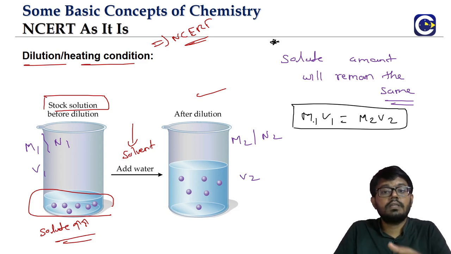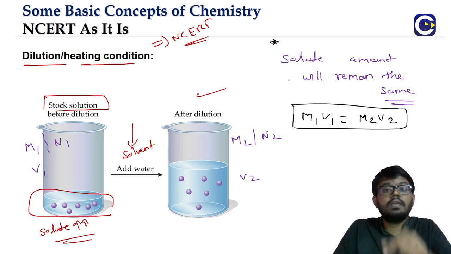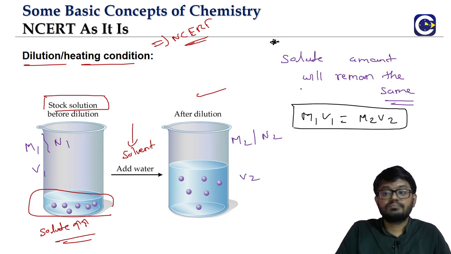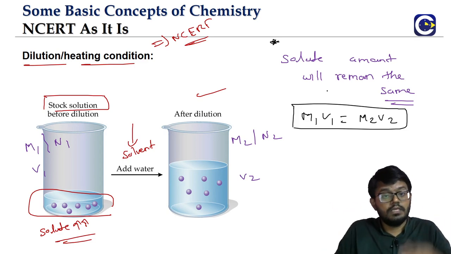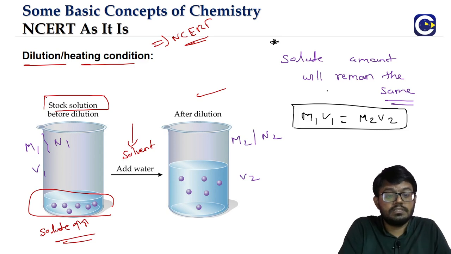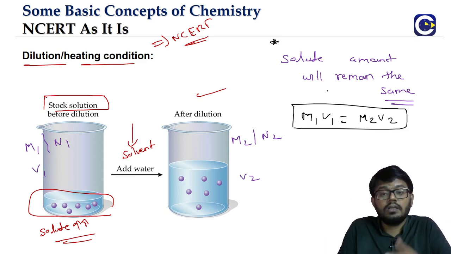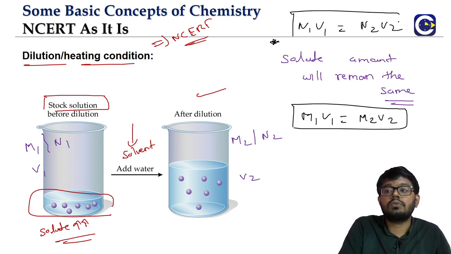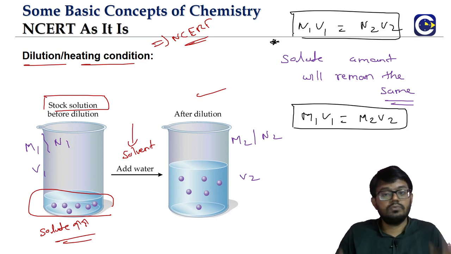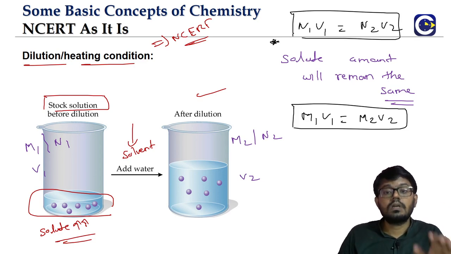This is the formula that we will use in the case of the dilution. A similar formula we can use in the case of the normality also. Solute will remain the same, means what? Either you can say number of moles of solute initially is equal to number of moles of solute finally, or number of equivalents of solute initially, means what? N1 V1 will be equal to what? Number of equivalents of solute finally. Both we can use.